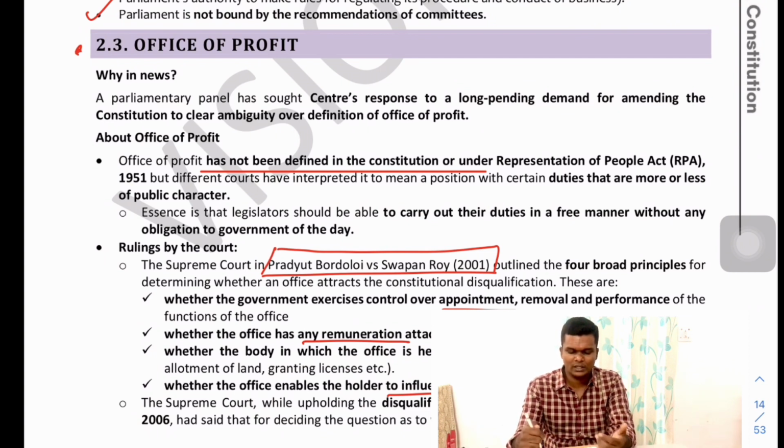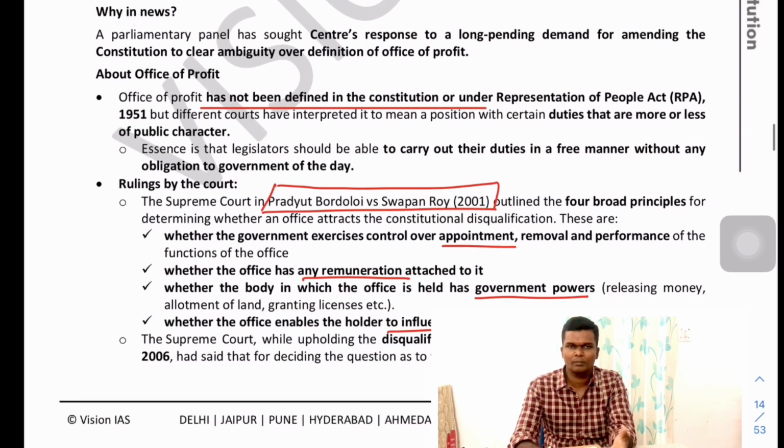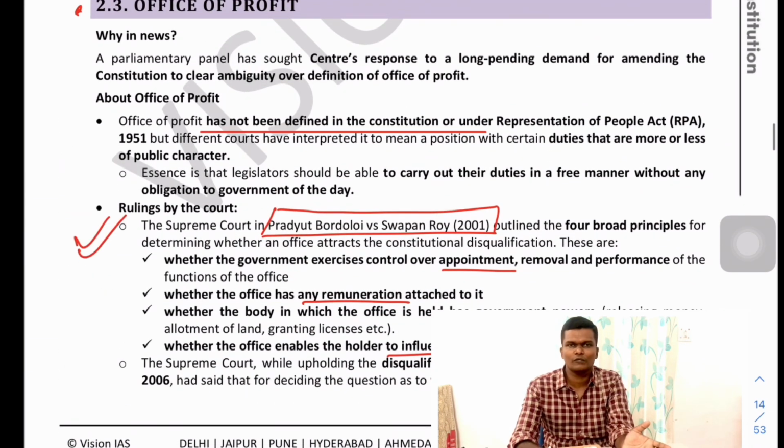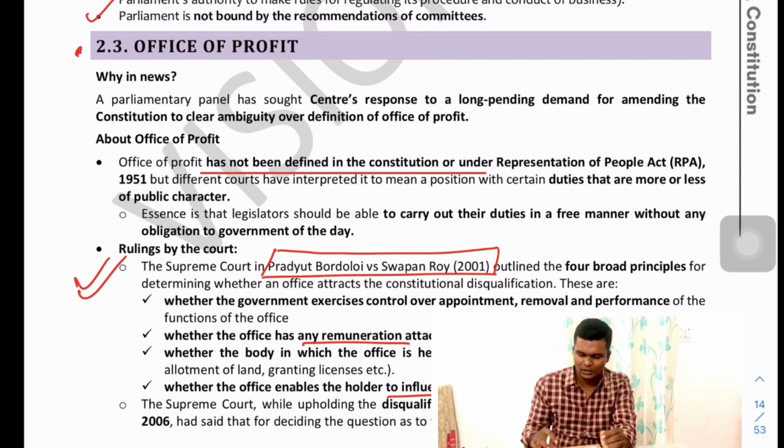So the Supreme Court has asked the Centre's response on amending the Constitution to clearly tell what this Office of Profit is. Because if a member of Parliament or a member of a legislature is occupying an office of profit, what it means is, let's say, here it has been clearly given.